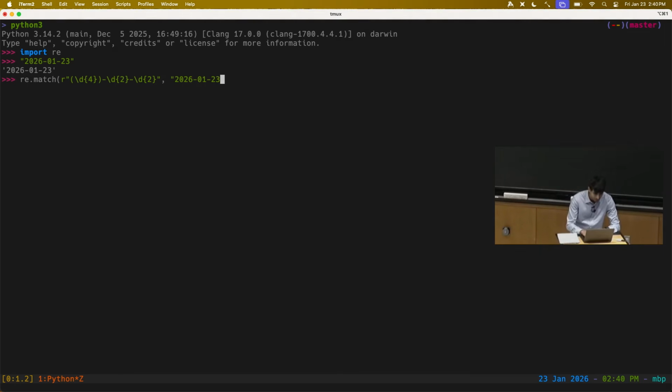maybe you'll have a loop that does this over a whole bunch of strings or all the lines in your program or something like that. So I can go ahead and bind this to m. And if I look at m.group(1), this gives me the first capture group. And if I want to define multiple capture groups, I can do something like this and extract out different components of this matched string.